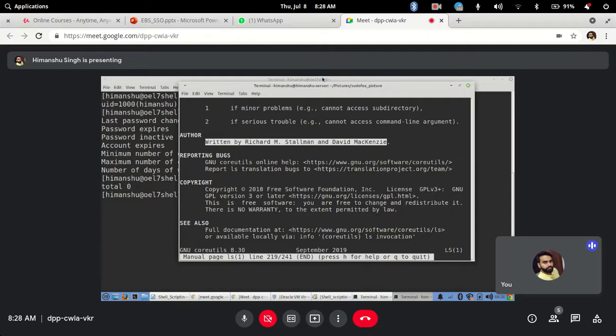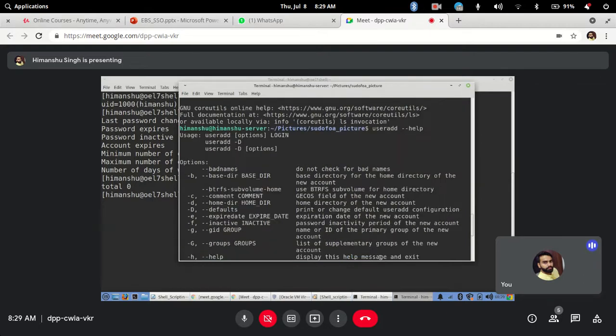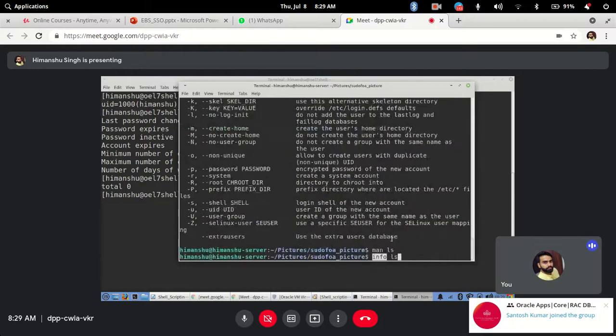To come out of the manual pages, you have to press Q. Q is for quit. Now that is the manual pages, and the fourth and last option that we can use is info. It is like a full book of that command. This is the biggest information it will give for the ls command. The smallest was whatis, and the biggest one is info. So info will give you the fullest information that is available.